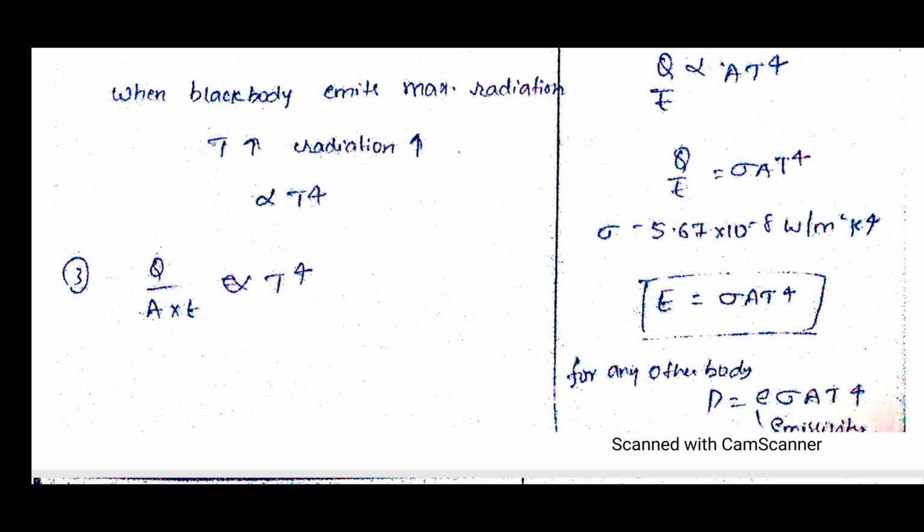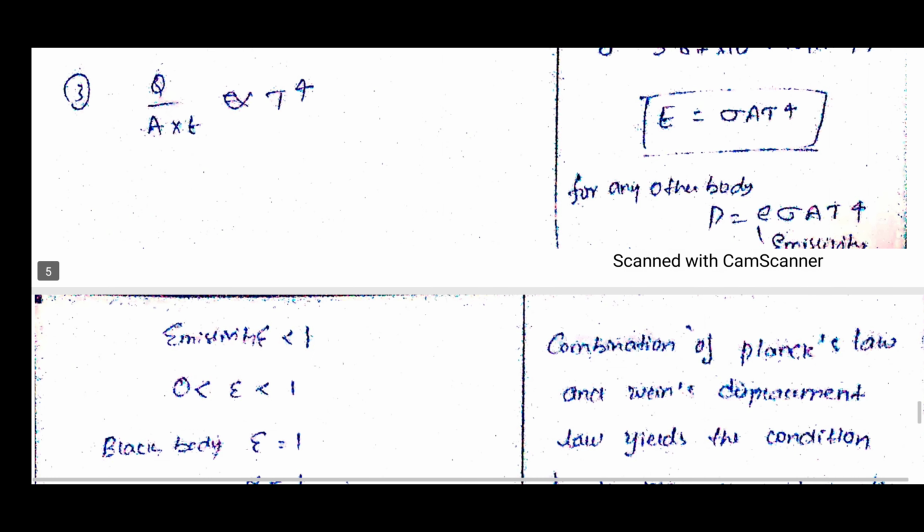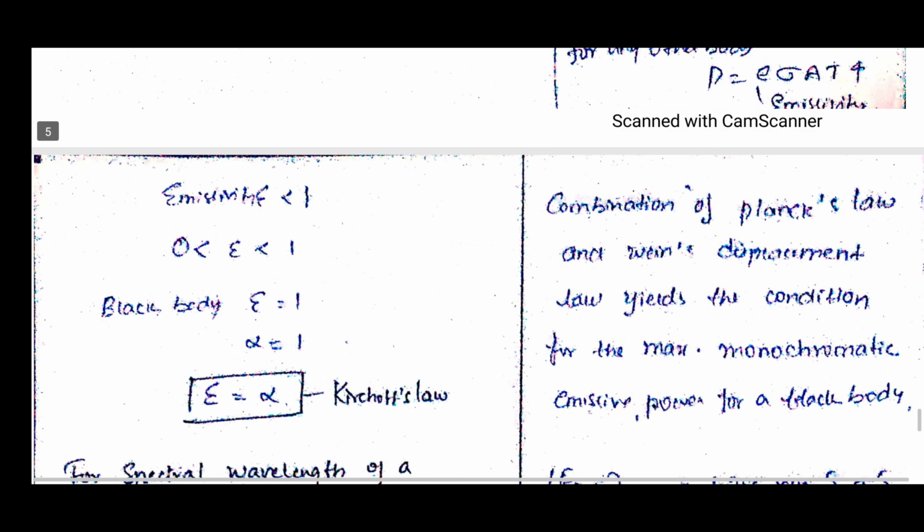So for that we put another constant: P is equal to E into sigma A T power 4, where E is the emissivity. So emissivity will be denoted by this. That means the emissivity value will be greater than 0 and less than 1. For the black body, the emissivity value will be 1. Emissivity value 1 means it is absorbing completely. That means the alpha value. So by this we can write emissivity is equal to absorptivity. As we know, that is Kirchhoff's law. So here we are also done with Kirchhoff's law.